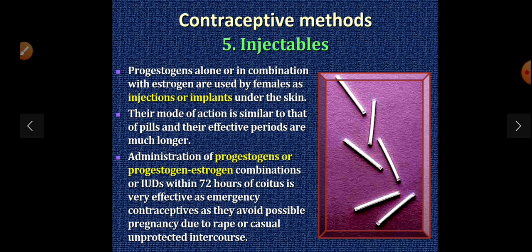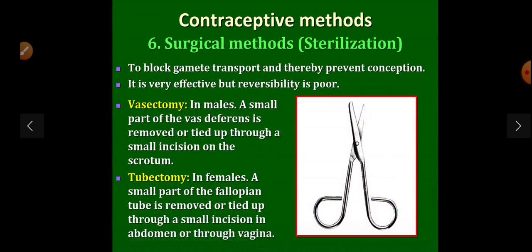Administration of progesterone or a progesterone-estrogen combination or IUDs within 72 hours of coitus is very effective as an emergency contraceptive, as they avoid possible pregnancy due to casual unprotected intercourse. So injectables are much more effective, mainly used in emergency cases.